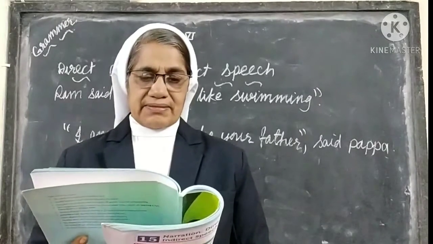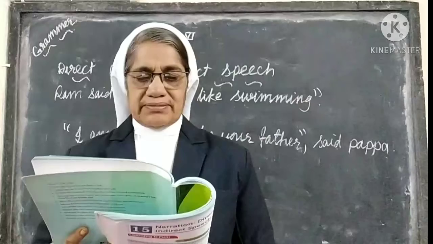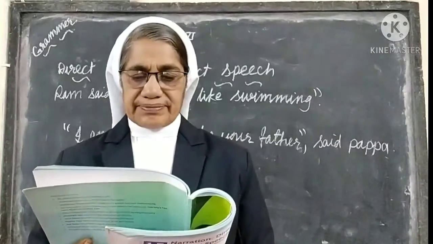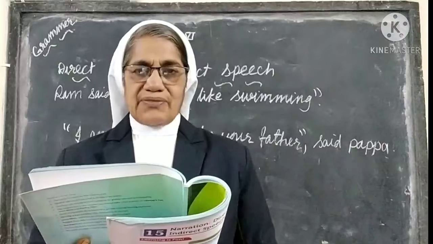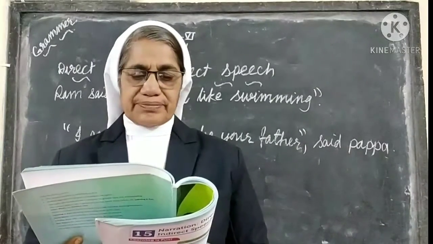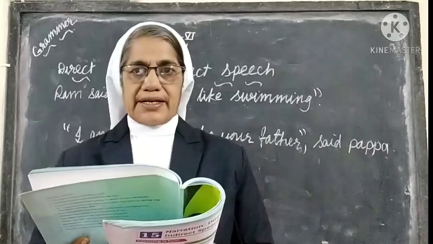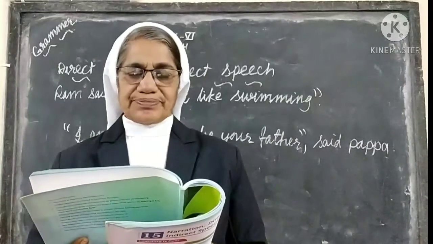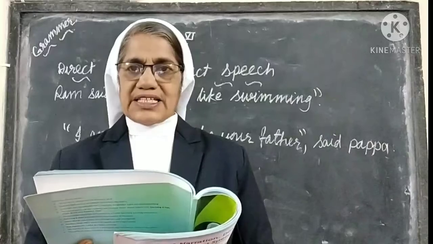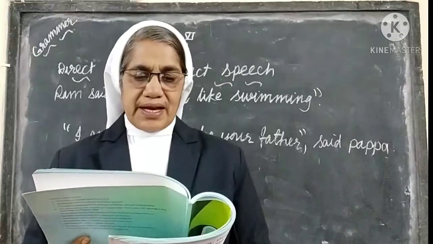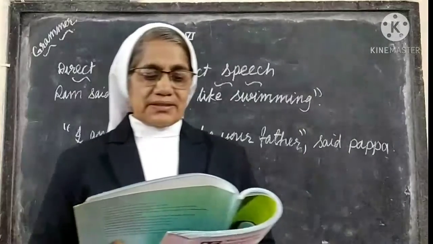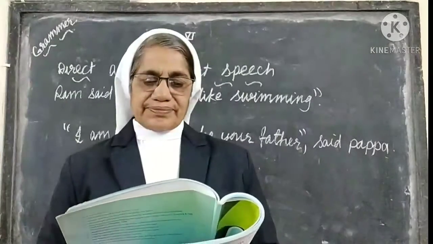Second sentence. Sushma said, "I love singing and dancing." Here, which is the introducing verb? Said. Said is the introducing verb. And which is the reported clause? I love singing and dancing. That is the reported clause.